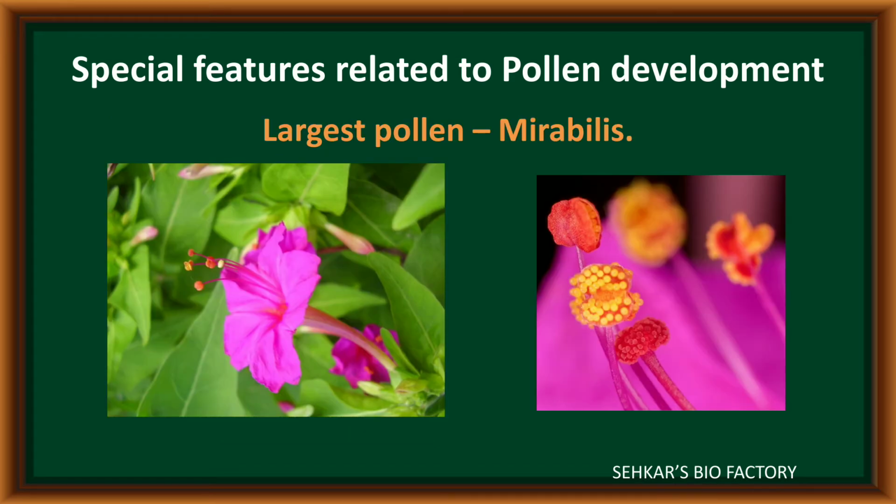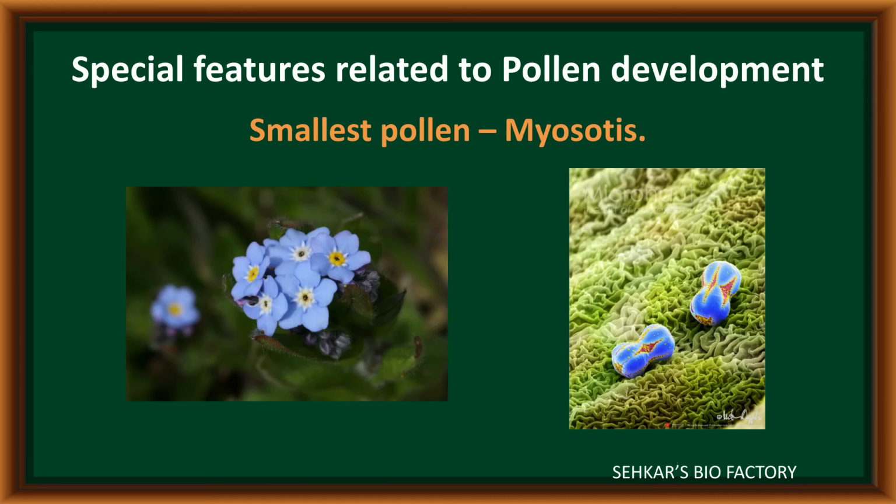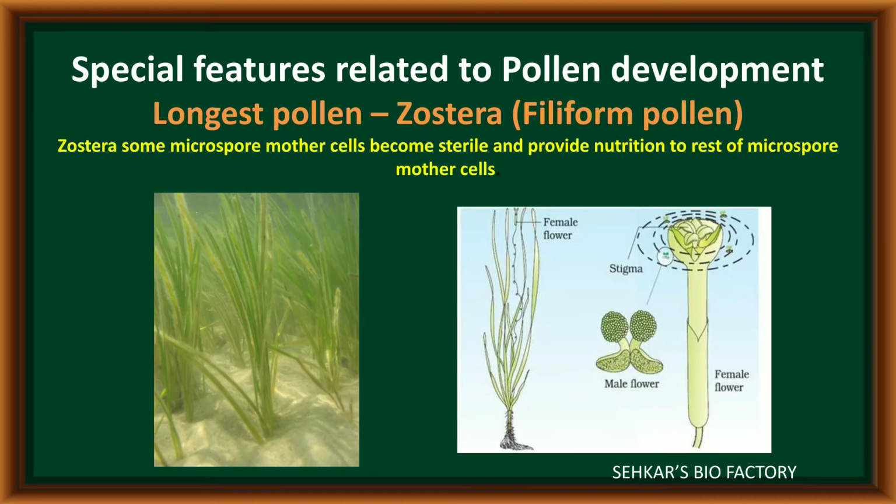And some records related to pollen grains. In one plant, Mirabilis, the largest pollen grains are produced from the anther. In Myosotis, the smallest pollen grains are developed. These pollen grains are present in dumbbell shape. The longest pollen grains are seen in the Zostera plant.